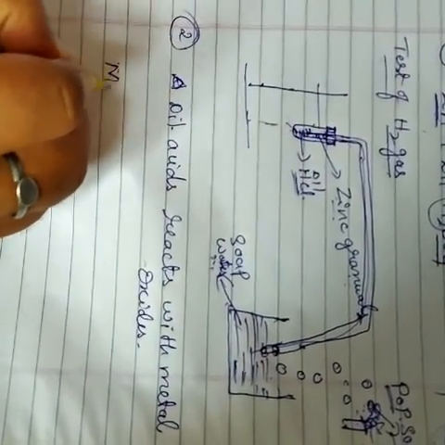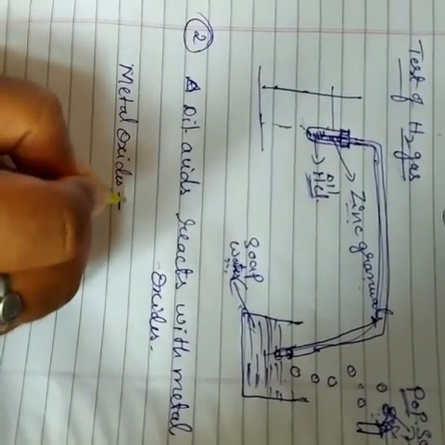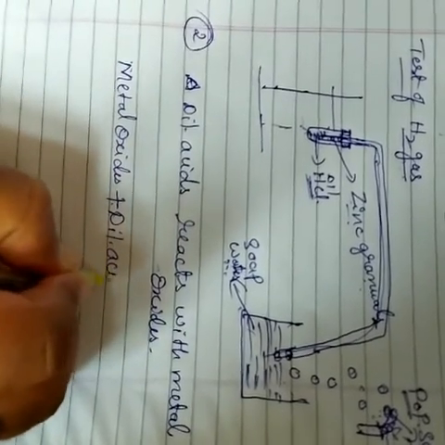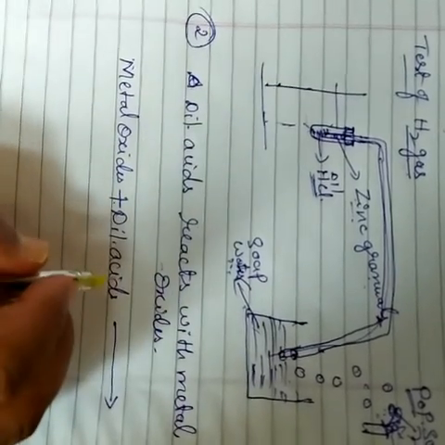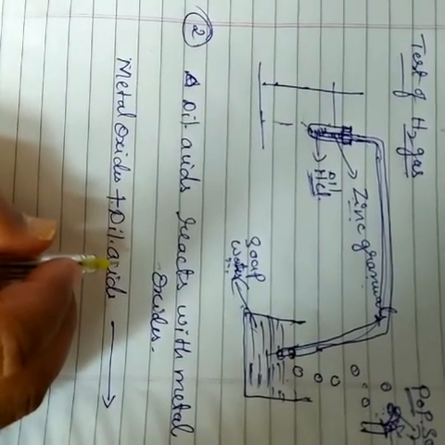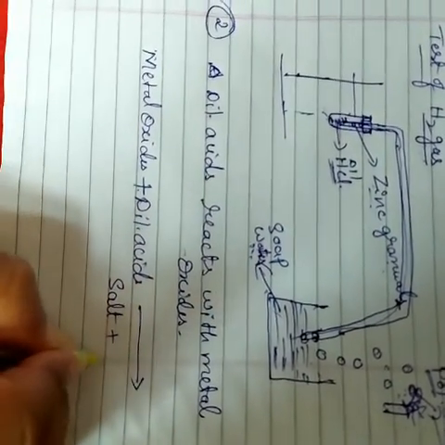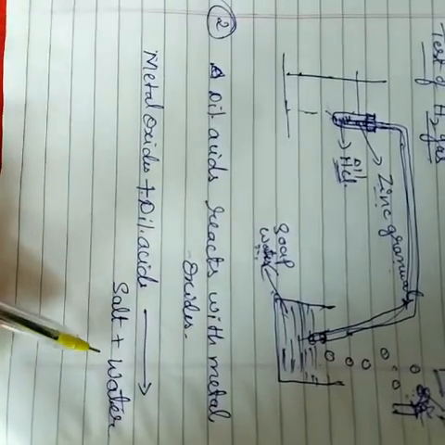That is metal oxide plus dilute acid gives what product? That's important. That is salt plus water. This is the general equation.